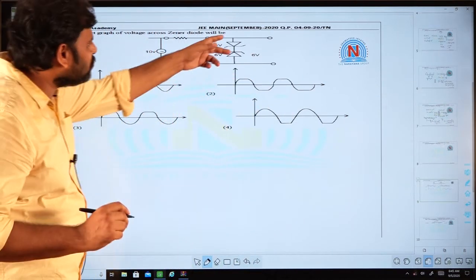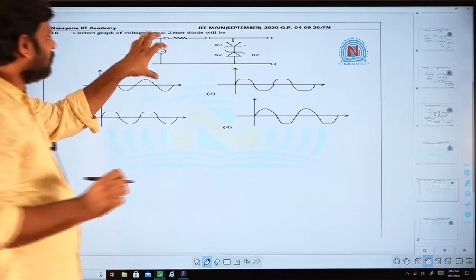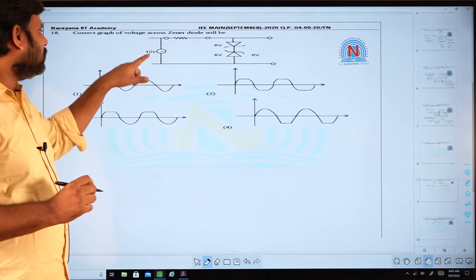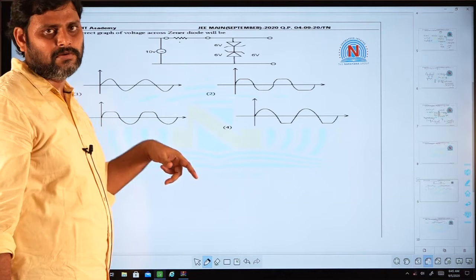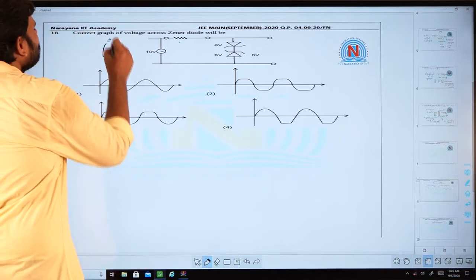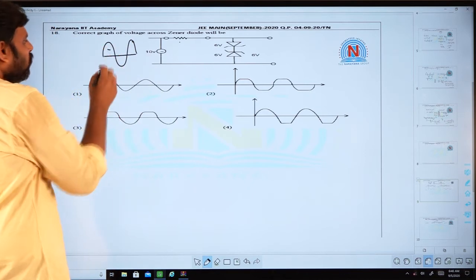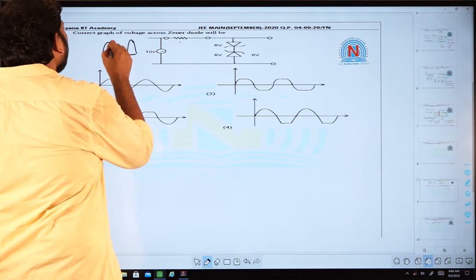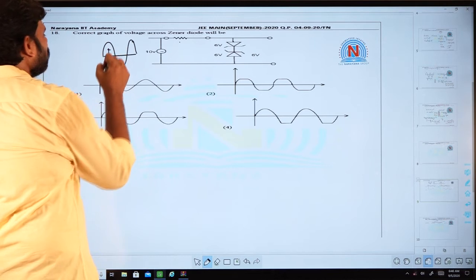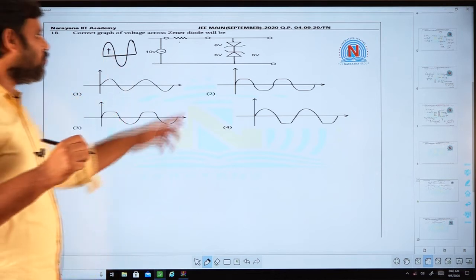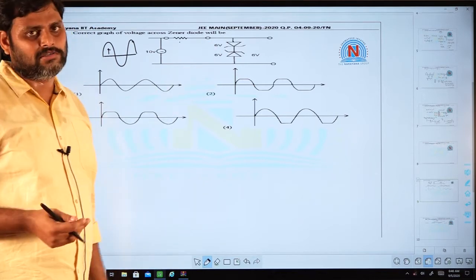So, coming to the next question, this is a straightforward question. You are given two Zener diodes connected this way, and an AC source is connected in this circuit. It supplies the AC power, and you have some series resistance. When the input voltage varies this way, for the positive half cycle, one of the diodes will be forward biased. Effectively, it does not offer any resistance. Unless it is stated in the question, we will take the diode as ideal. So one of the diodes does not offer any resistance, the other diode will offer resistance.